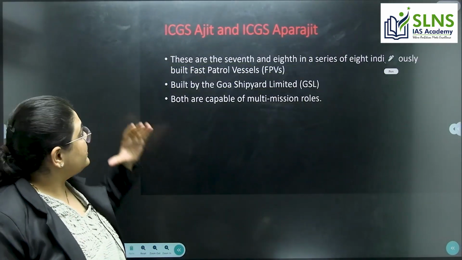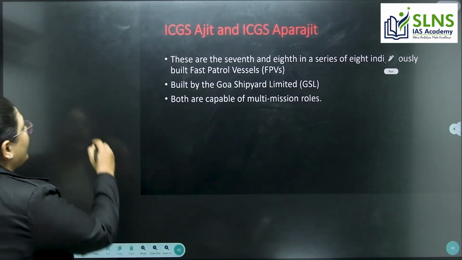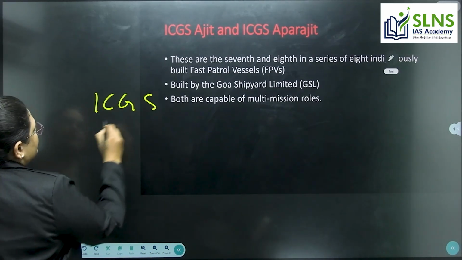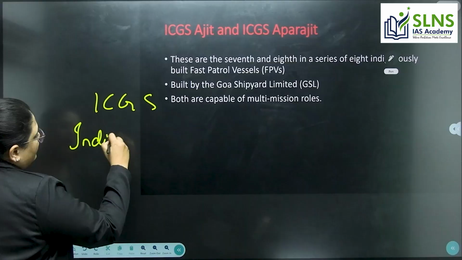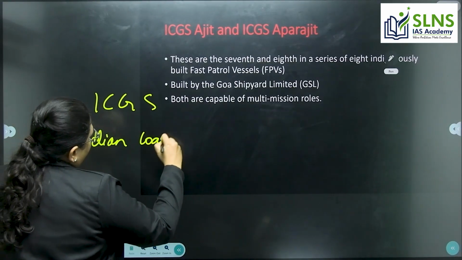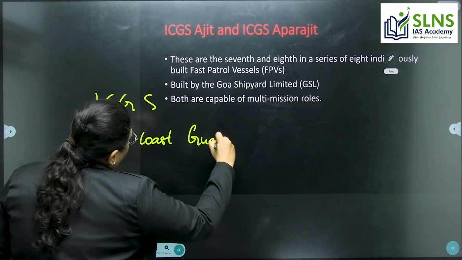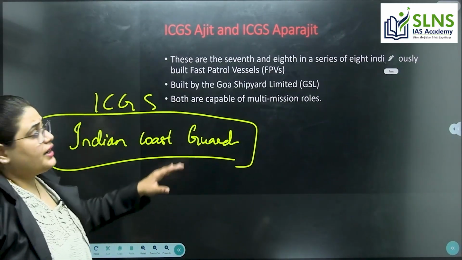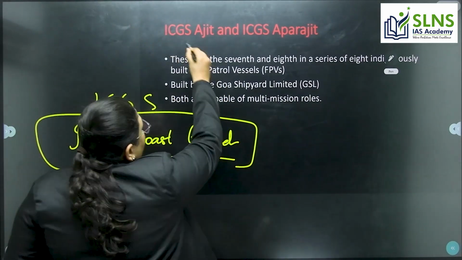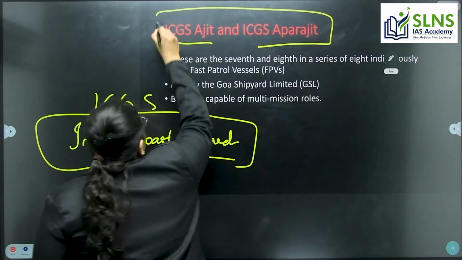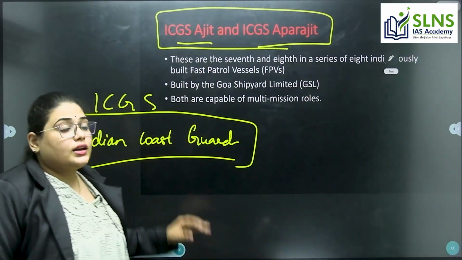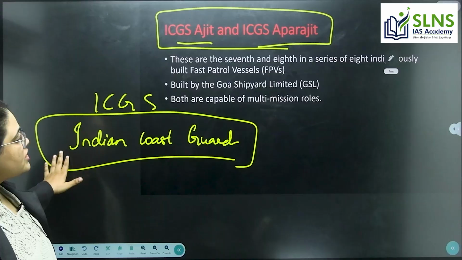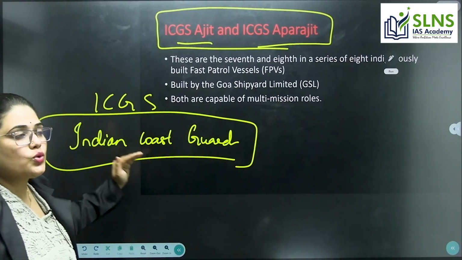Coming to the next important one, we have the ICGS, Indian Coast Guard ships Ajit as well as Aparajit. These two are the Coast Guard ships launched by the ICG, Indian Coast Guard.